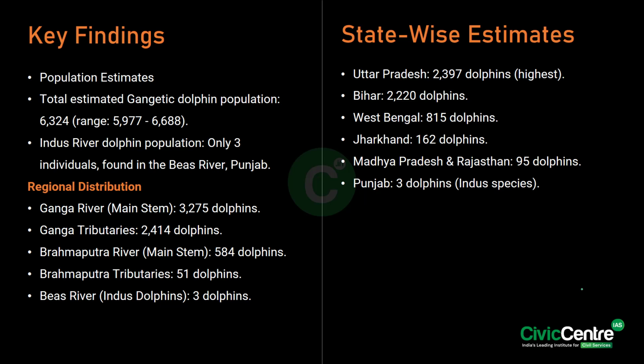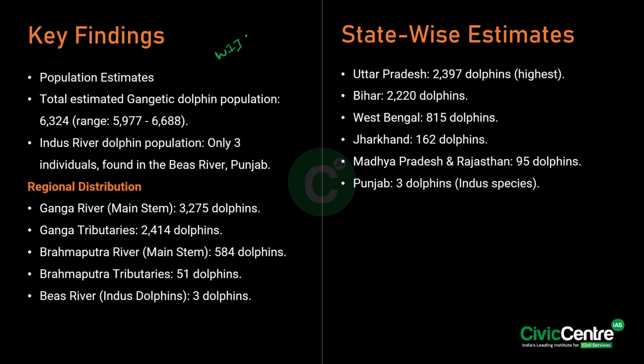So, talking about the background, it is a first of its kind estimate survey, which was conducted by the Wildlife Institute of India under the Union Environment Ministry to assess the population of Gangetic and Indus river dolphins. Know that the survey covered the Ganga and Brahmaputra river basins along with the Beas river in Punjab.